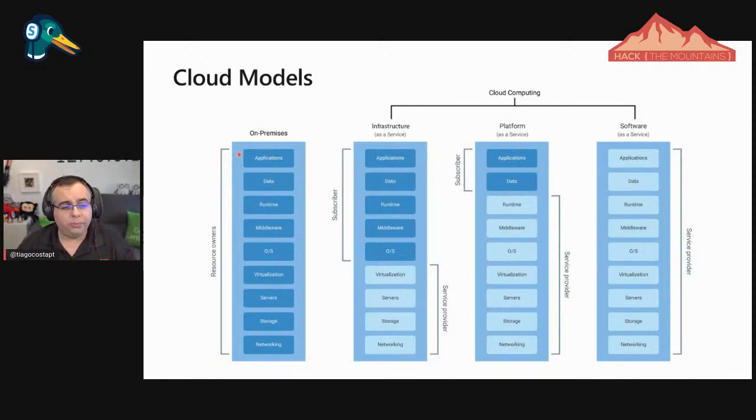I'm not going to bother you that much with this slide. In cloud computing, I have three big modules, which are infrastructure, platform, and software as a service. A very quick difference on this, and again, we could be here talking on this for a day: with infrastructure as a service, you offload virtualization, servers, storage, and networking to the cloud provider. That means the physical aspects of things.